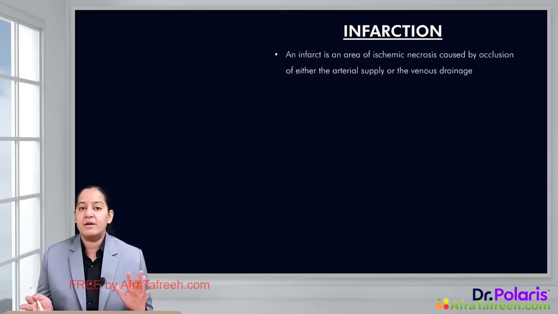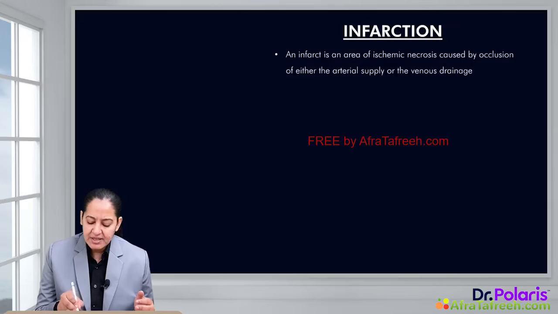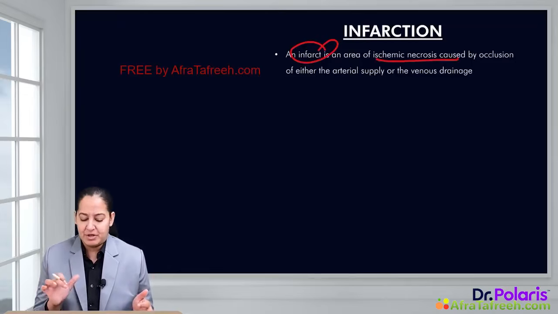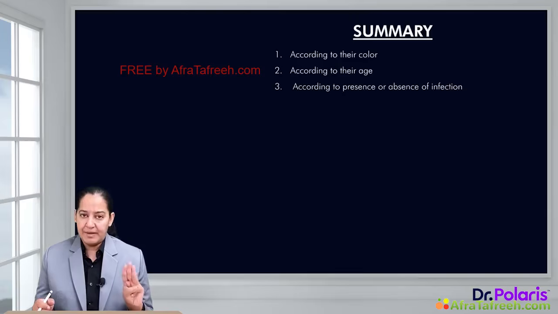Now the next topic we have learned is infarction. We already saw that ischemia leads to infarction. Infarction is a necrotic area. In all body organs, it is coagulative necrosis, but in the brain, it is liquefactive necrosis. Brain is the exception. Now, we classified infarction based on 3 categories.